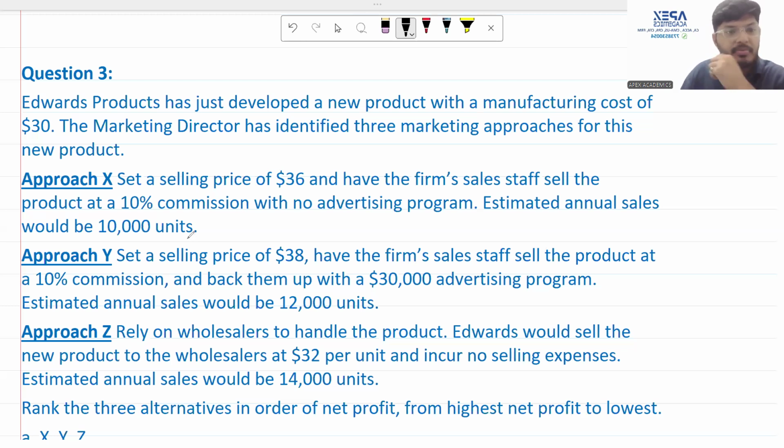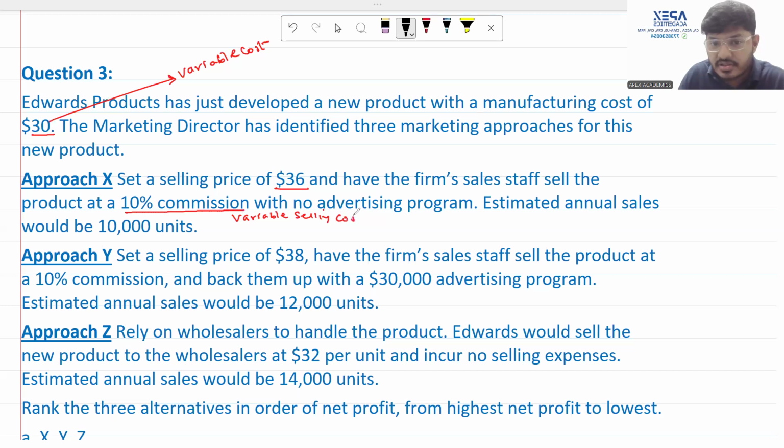The first marketing approach, we'll write that down in red ink, is having a selling price of 36 and of course a manufacturing cost of 30 per unit, which is going to be nothing but a variable cost. So my dear friends, sales minus variable cost is equal to contribution. We have to keep that much in mind. And the firm sales staff sell the product at a 10% commission, which is again a variable selling cost. So keep that much in mind.